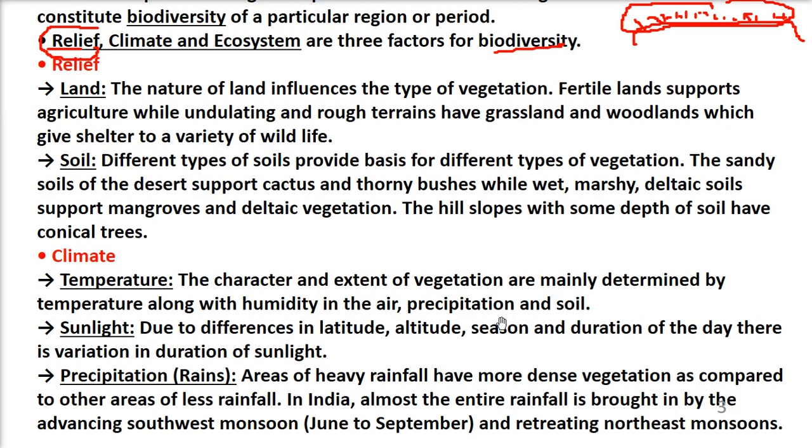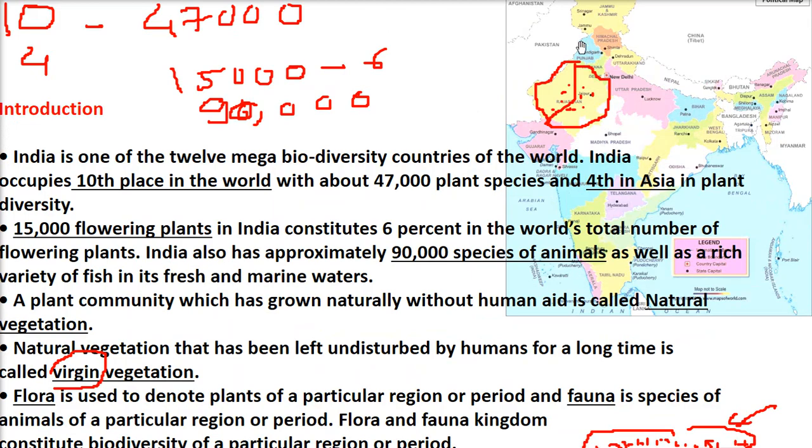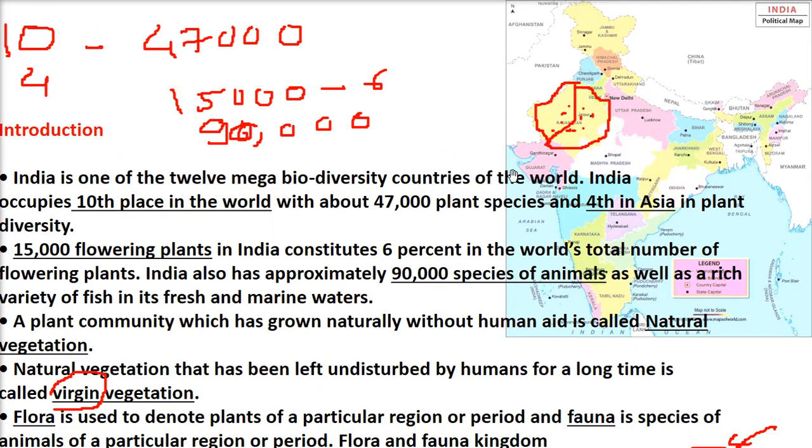Humidity in the air, precipitation, soil, all the character and extent of vegetation are determined by temperature. If there is high temperature, you will get cactus. If you have low or moderate temperature, you will get some other kind of plant. When it comes to sunlight, we are from 8 degrees to 37 degrees latitude and from 68 to 97 degrees longitude. So this is a very high, you can say 30 degree, vertical and horizontal spread we have. So the sunlight is different.